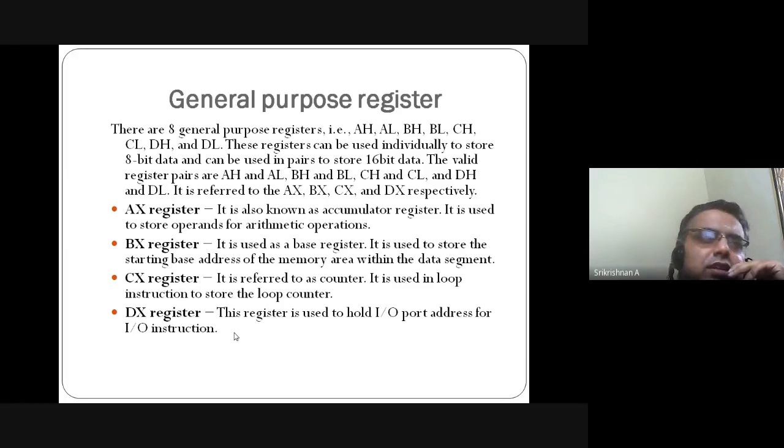So as far as the CX register is concerned, it's going to be the loop counter, counting one after another. Loop means something which is going to occur repetitively, for a condition or without a condition. In programming languages, loops are always used to perform certain operations for a certain time. A loop is performed one after another, repeating certain operations. That's what we call loops. So CX is the loop counter register.